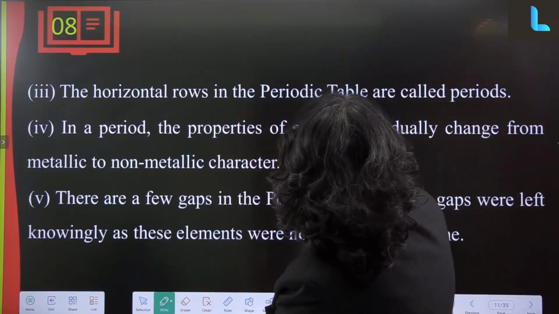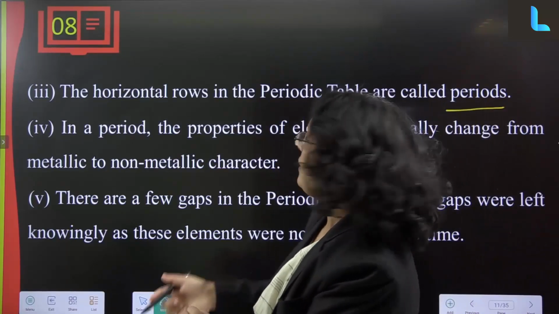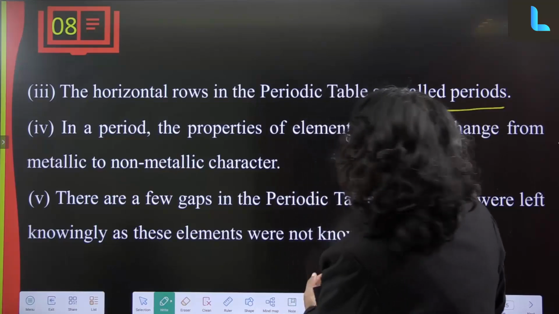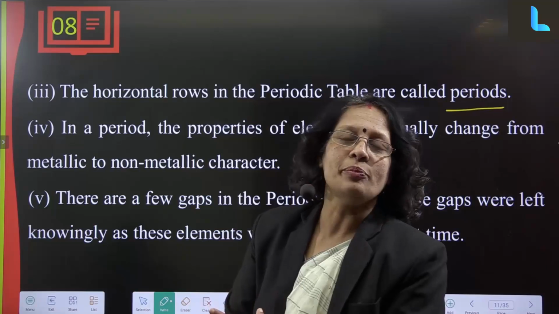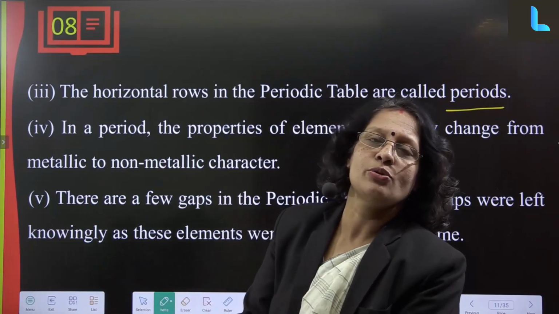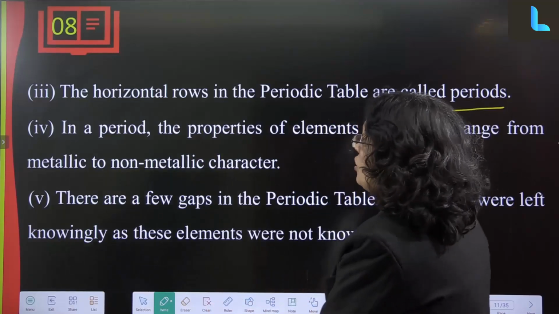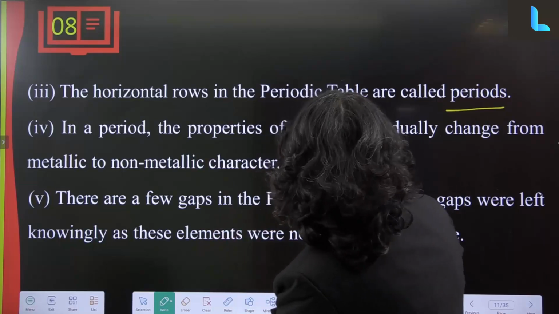The horizontal rows in the periodic table are called periods. In a period, the properties gradually change from metallic to non-metallic character. In the modern periodic table also, on the extreme left-hand side you will see metals and on the extreme right-hand side non-metals. Then there are a few gaps in the periodic table.